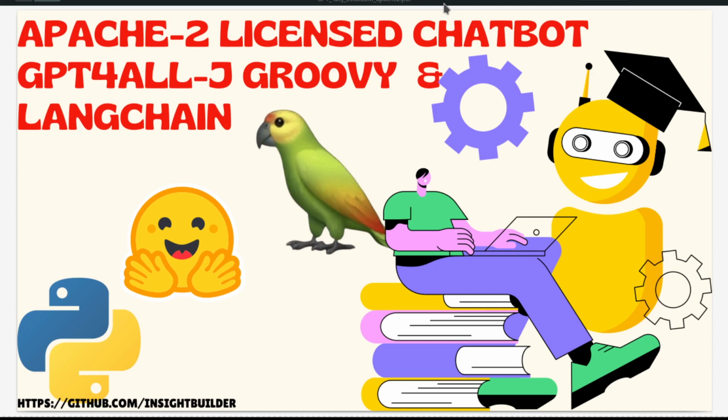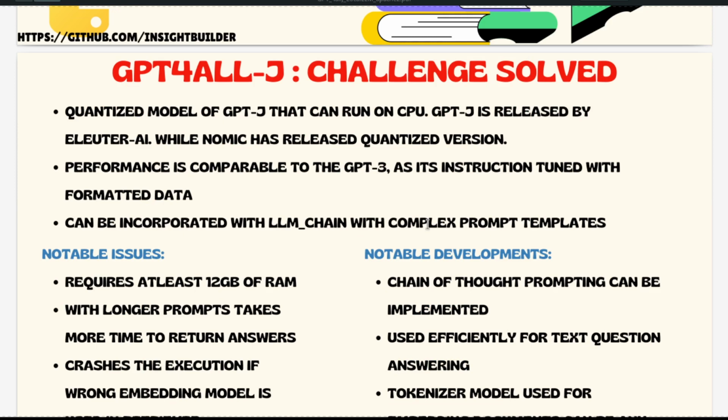Apache 2 licensed chatbot, GPT4All-J, Groovy, and Langchain. So what is the challenge that is solved by the GPT4All-J version? GPT4All-J is a quantized model that has been developed by GPT4All-Nomic from the base model of gpt-j. gpt-j has been created by Eleuther AI, and the main USP, that is the unique selling point of GPT4All-J, is that it can run on a CPU because it has been quantized.